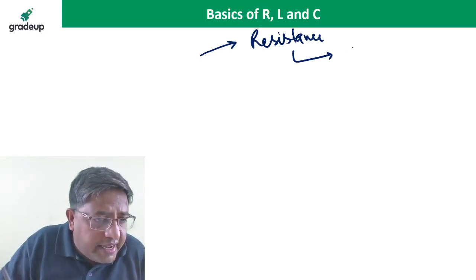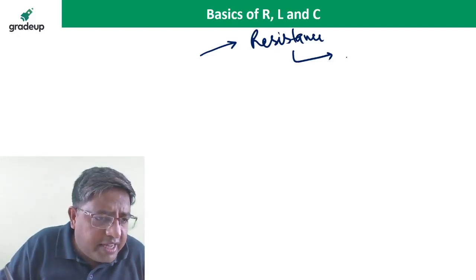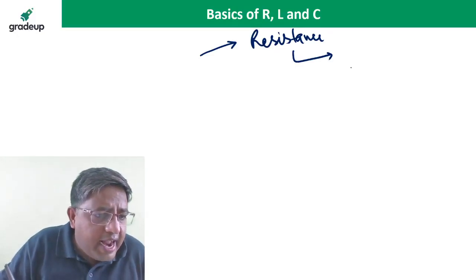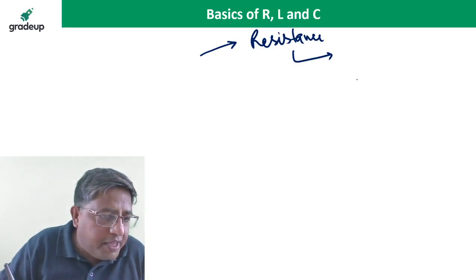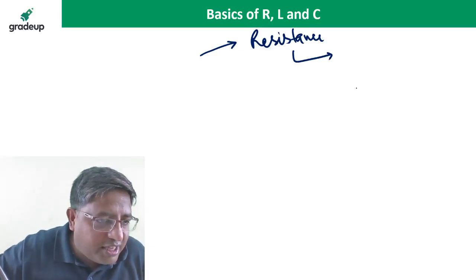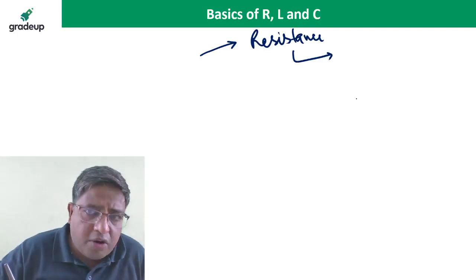Arun is saying source transformation. Okay, I will explain the source transformation, and I will give you the limitations of the source transformation. In which cases source transformation is not applicable, I am giving you. Okay, P. Sarath is saying, sir, you are going fast in the discussion. Okay, I will slow down a little bit.